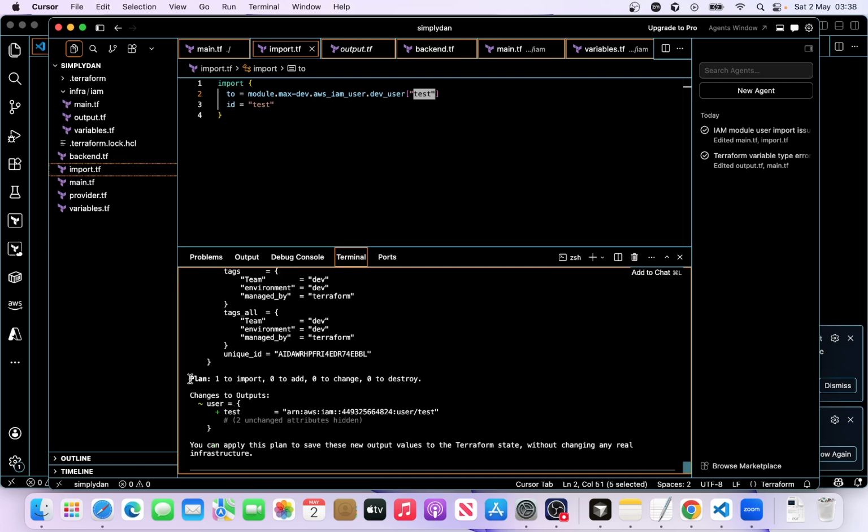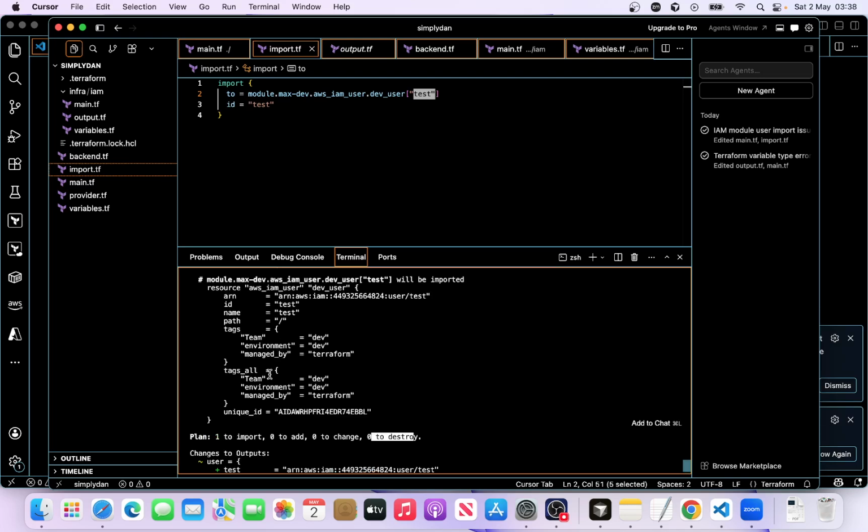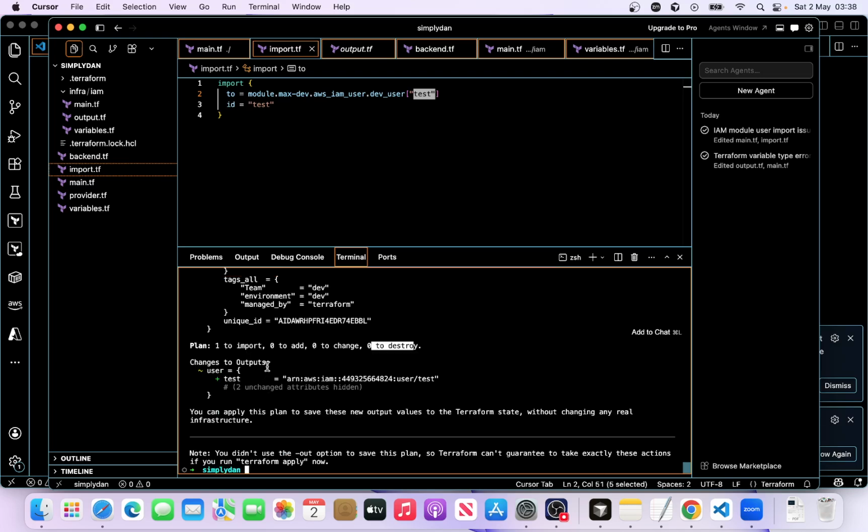The plan says we have one to import, nothing to add, nothing to destroy. So this is the import. If you run apply, it is going to import this into the Terraform state.